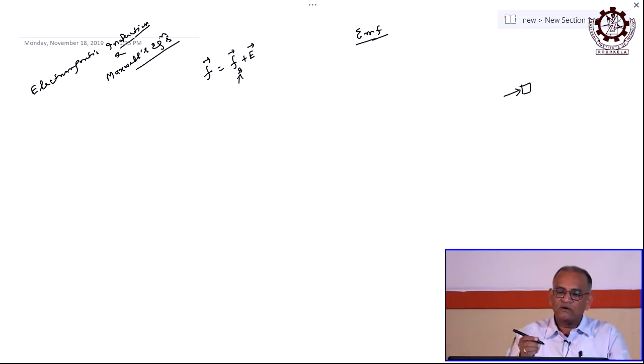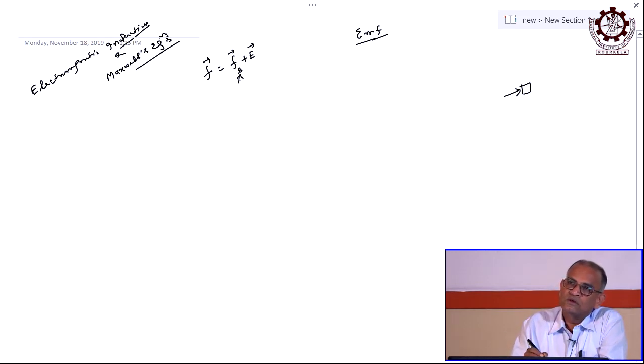Then if this is the force due to the source, and it is a source of electric current, that current must be associated with a field E. Without it there is no current, that you know also. If you take any conductor, there is no current unless there is a field. So, the net force acting here is explained by two terms, one due to the source, another due to the field created.